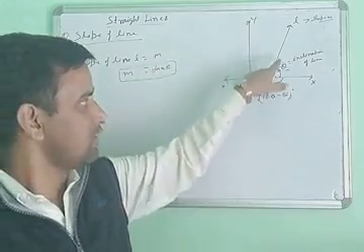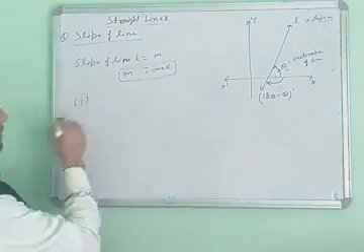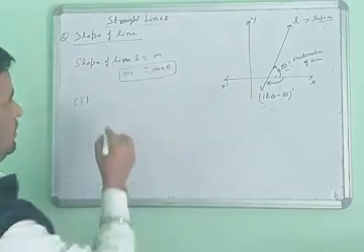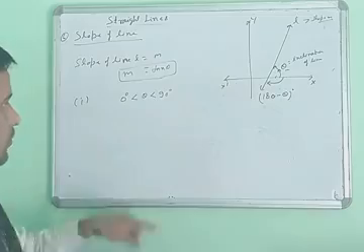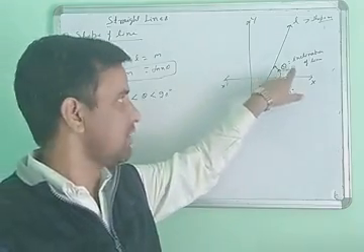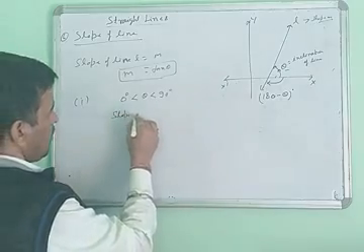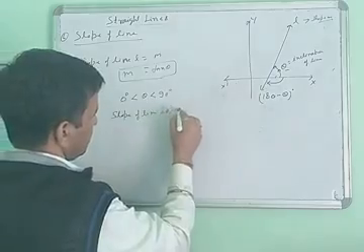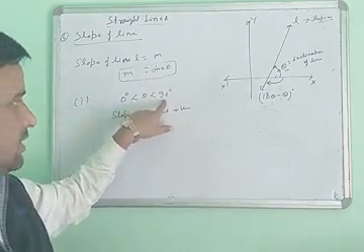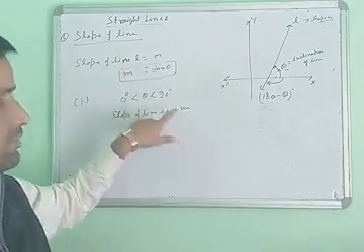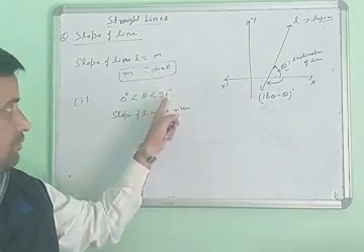Then you can say the slope of the line is m equals tan theta. But there are conditions. The first condition: suppose the value of theta is greater than 0 degrees and less than 90 degrees. When theta is in the anti-clockwise direction in this range, the slope of the line is positive. The slope of the line is positive when theta is between 0 and 90.